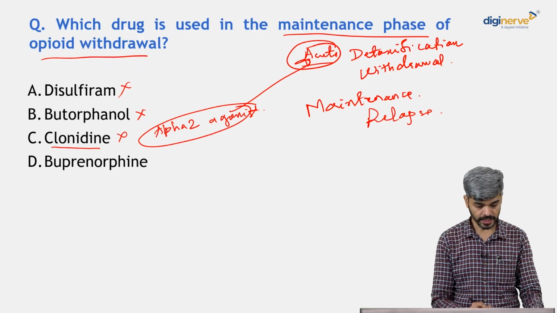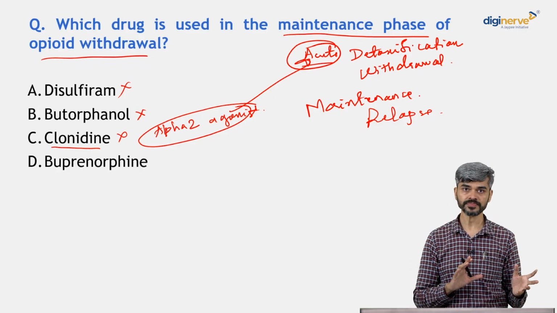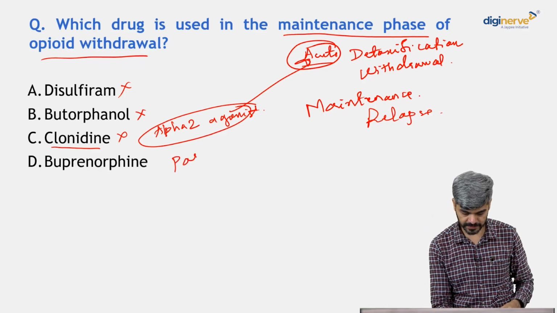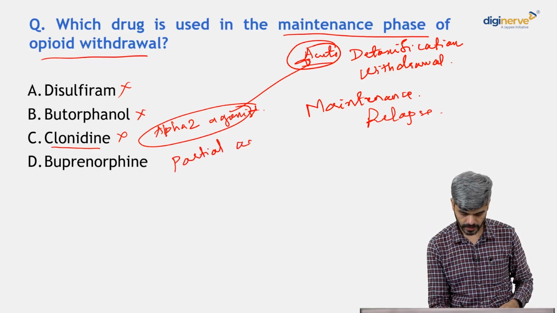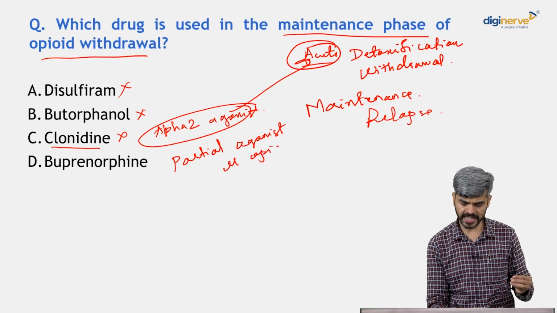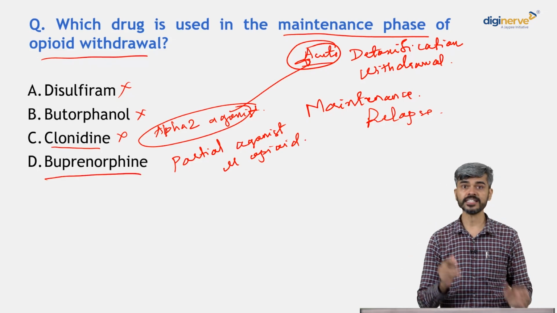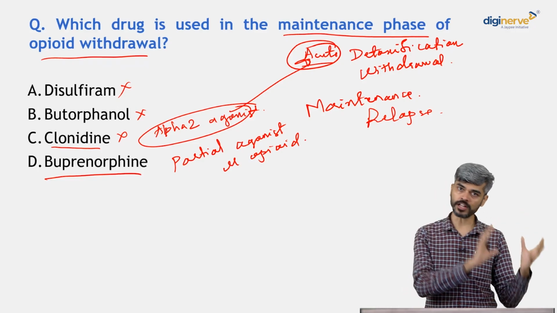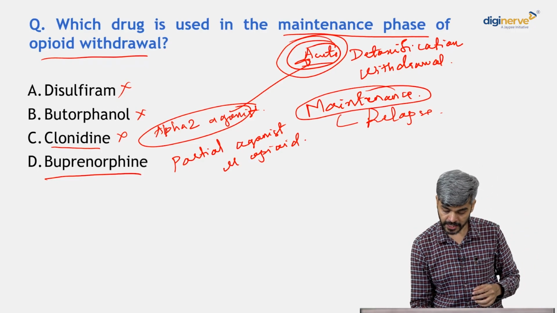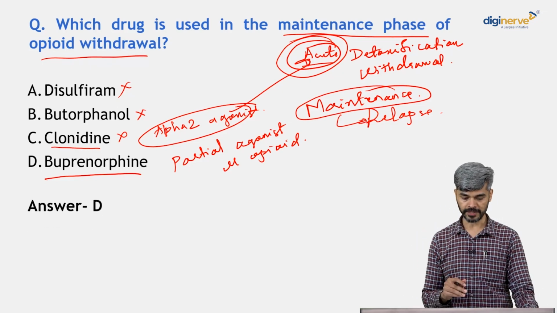So the answer here is buprenorphine. What is buprenorphine? Buprenorphine is a partial agonist at the mu opioid receptor, and it has some action on other opioid receptors also, kappa receptors and all, right? Its specialty is it can be used in managing the withdrawal symptoms, that is, it can be useful in the acute phase, and it can also be useful in the maintenance phase to prevent relapse. So the answer here is D, buprenorphine.